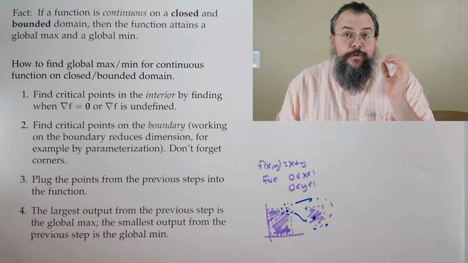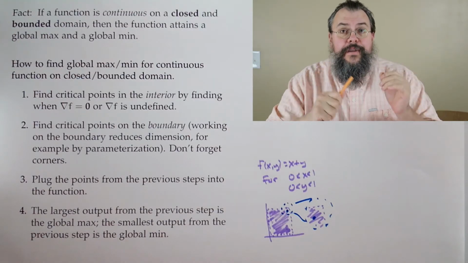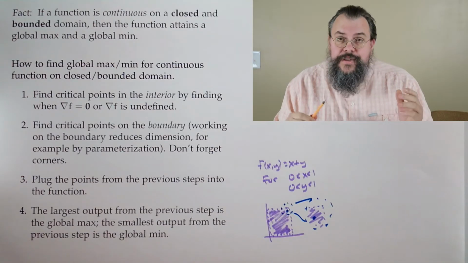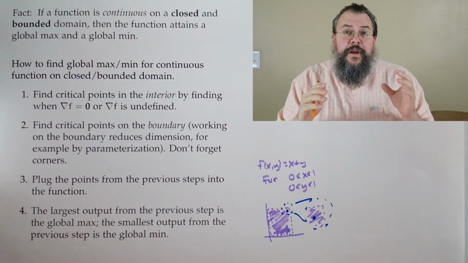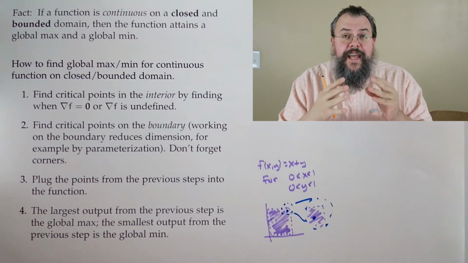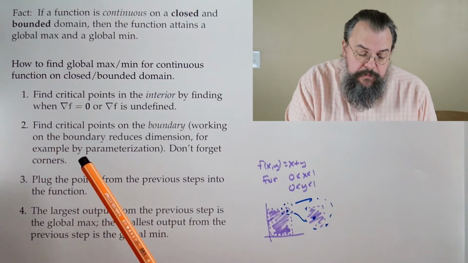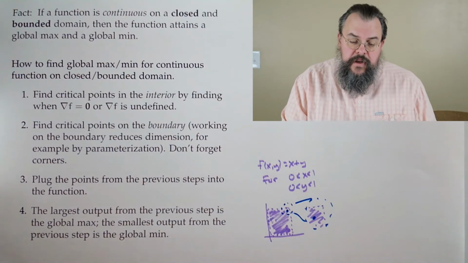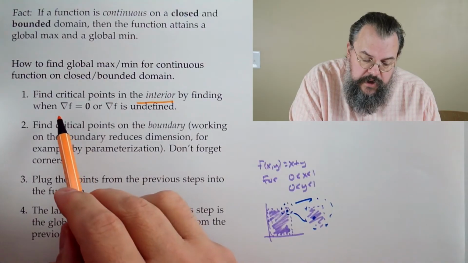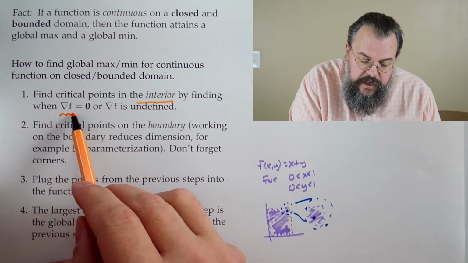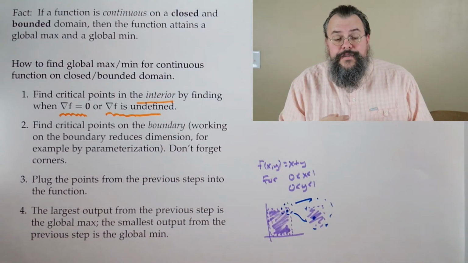Well, we're going to take really good advantage of our fact. We say, look, we know it exists. So, since we know it exists, we just have to find it. And in essence, what we're doing is we're going to hone in on some candidates. So, we'll say, where might it be? It might be in the interior. Okay, so what do we do there? Well, for the interior, we look at our function and we say set the gradient equal to 0 or see where it's undefined. In other words, we're looking for critical points.